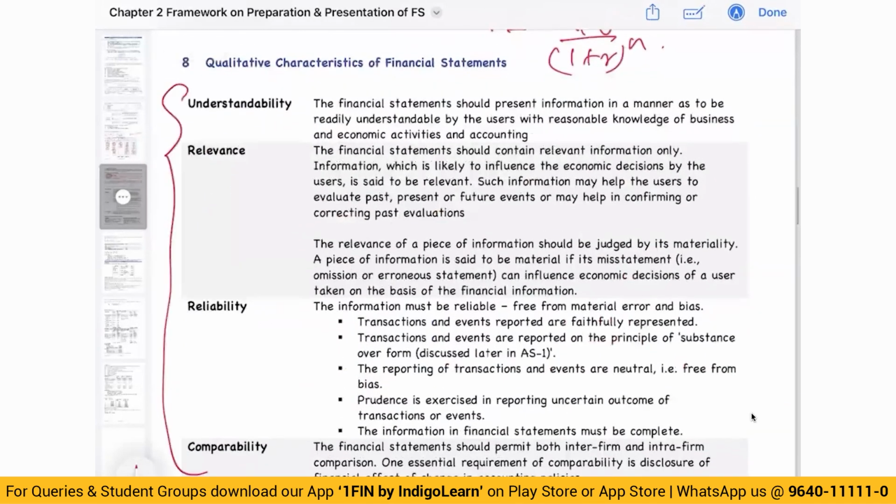These things we have already discussed: understandability, relevance, reliability, comparability. Please ensure a couple of points from this part you are able to write and understand.